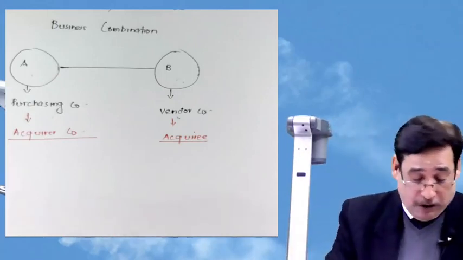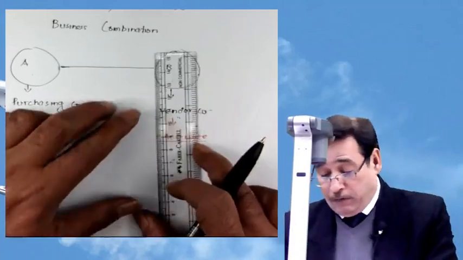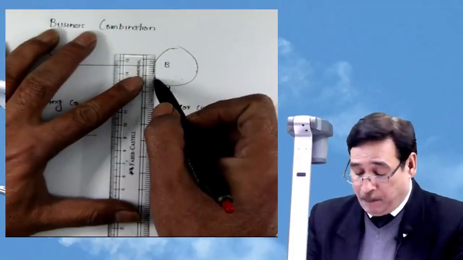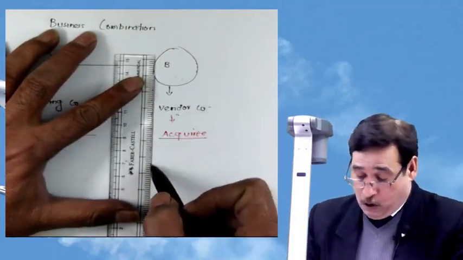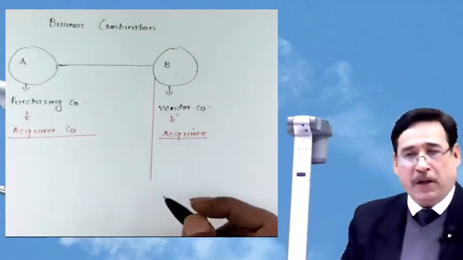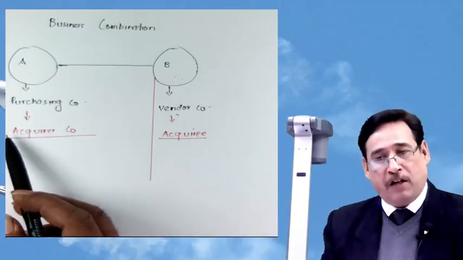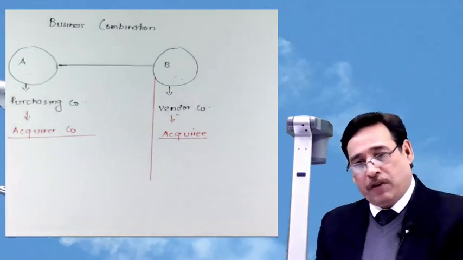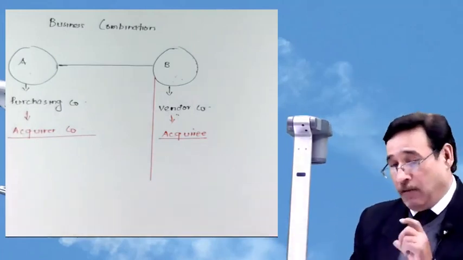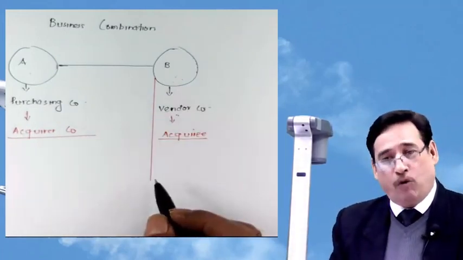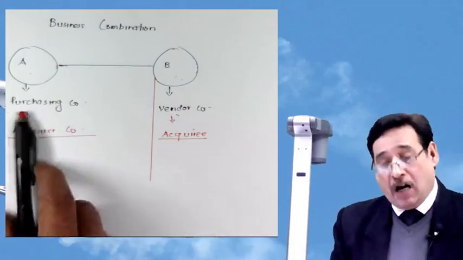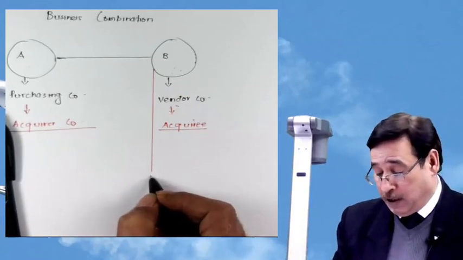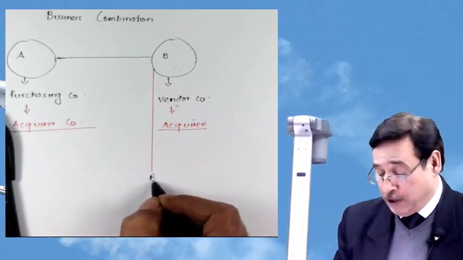Why am I saying so? Because later on we will see the standard stresses one important aspect. The company which we are taking hold of, the acquiree company, so if we are taking over the control of the business of another entity, it is very important that the other entity, the acquiree entity, must be a business. It must be a business. This is the word Ind AS uses, and uses frequently. Business.